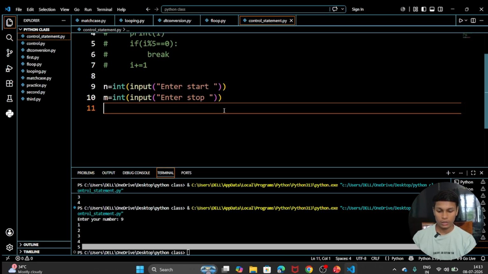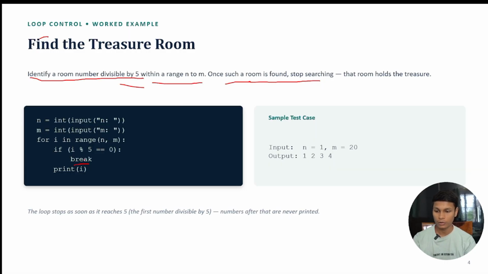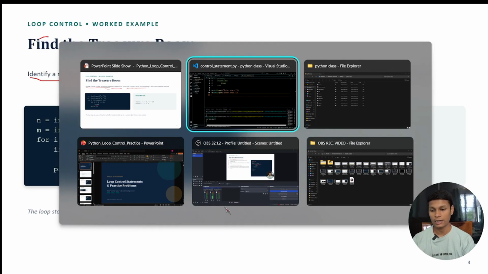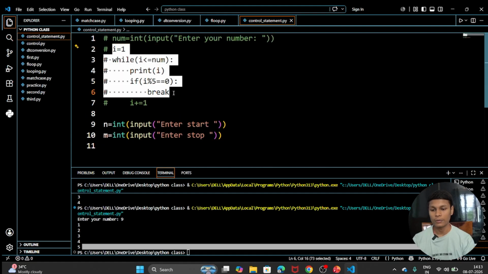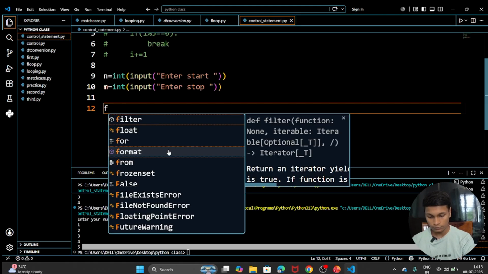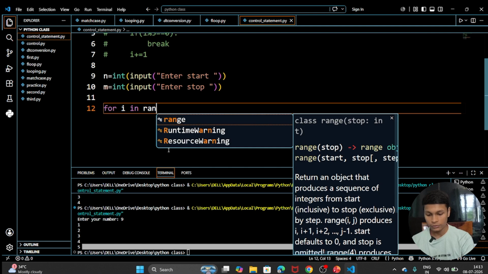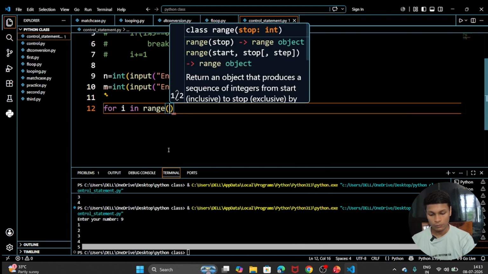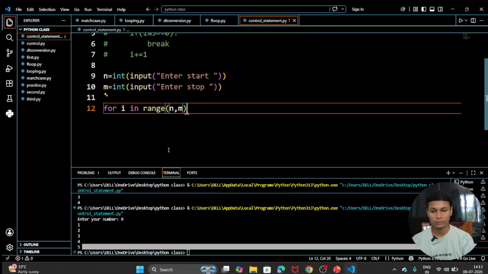Let's apply a for loop here. You saw how break works in a while loop; let's see how it works in a for loop. So we write for i in range from n to m, where m will not be included. Why is m not included? Because stop works with the functionality of m minus 1.